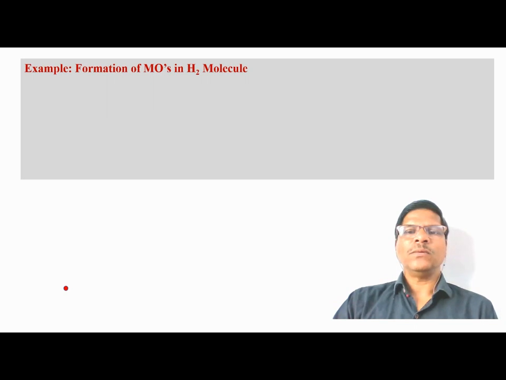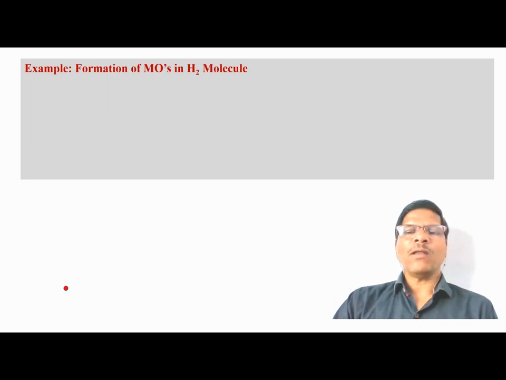The LCAO method can be explained on the basis of the formation of a hydrogen molecule. So now consider the formation of a hydrogen molecule. Ultimately the two hydrogen atoms, suppose Ha and Hb, combine together to form a hydrogen molecule.